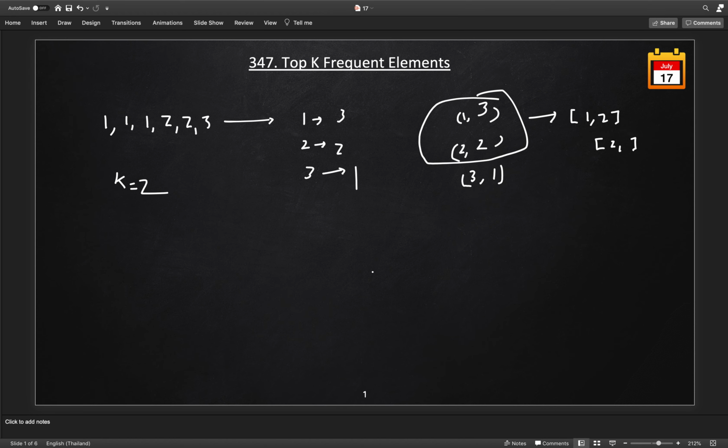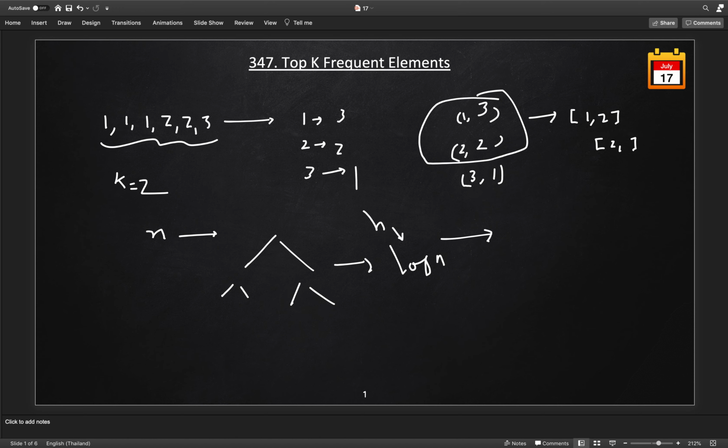For the first solution, we will use the priority queue in Java, which is the implementation of the heap data structure. If we simply use the priority queue as a max heap and sort based on the frequencies, we have n elements in our array, and inserting each new element into the heap takes log n time.